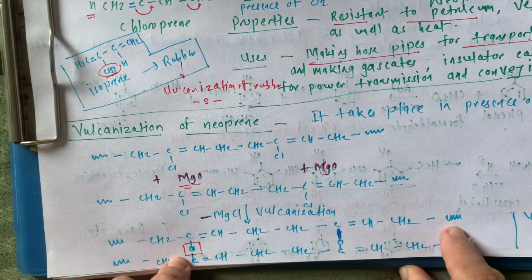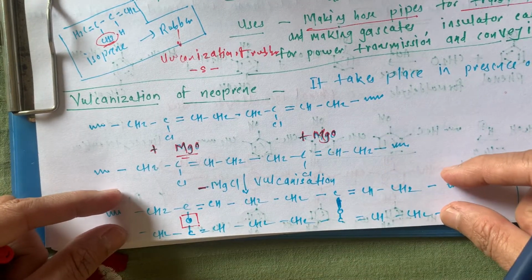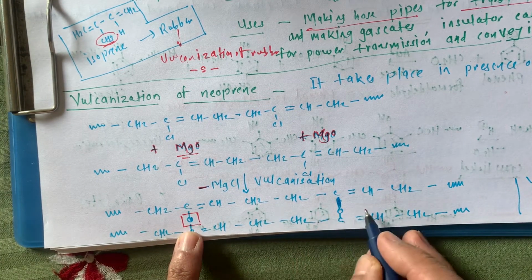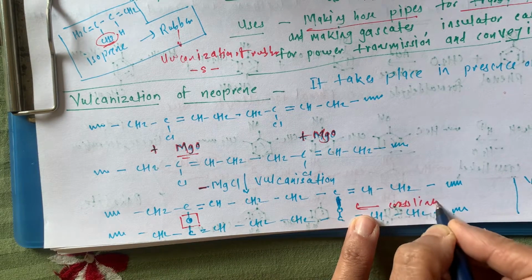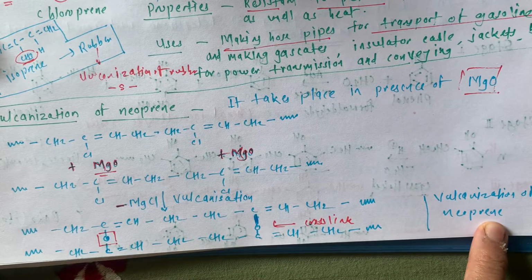Such a link we observe between two linear polymers. This is the cross link of oxygen, and this is known as vulcanization of neoprene.